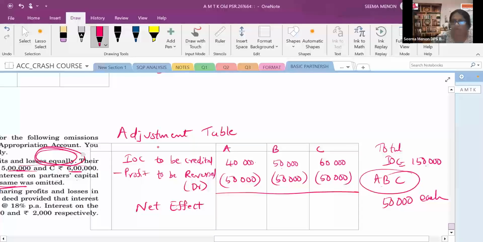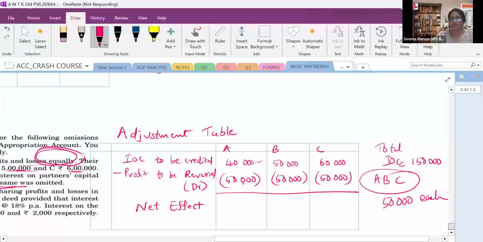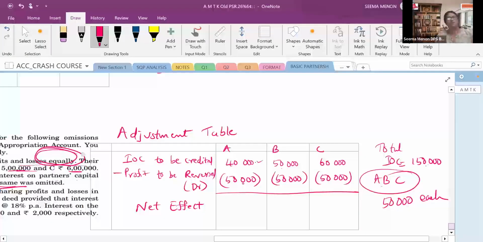देखिए, A should get 40,000 as interest on capital, but A already received 50,000. So A को ऑलरेडी 50,000 आ चुका है, but he is supposed to get only 40,000. So 50,000 minus 40,000, that is minus 10,000. That means A will be returning. B का देखो, B should get 50,000 as IOC and already received 50,000. So no effect. And C should get 60,000, but already received only 50,000. So now C will be getting 10,000 more.